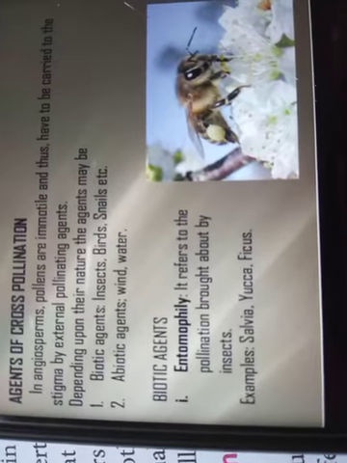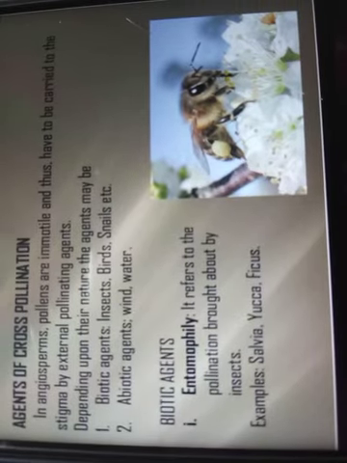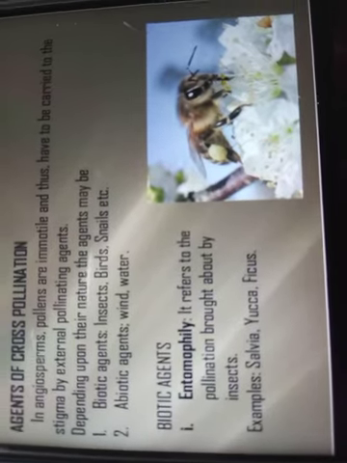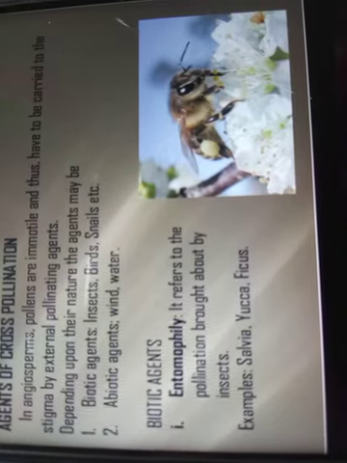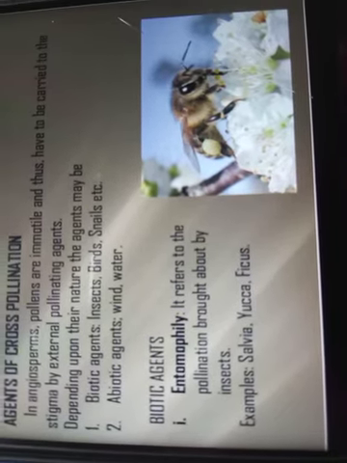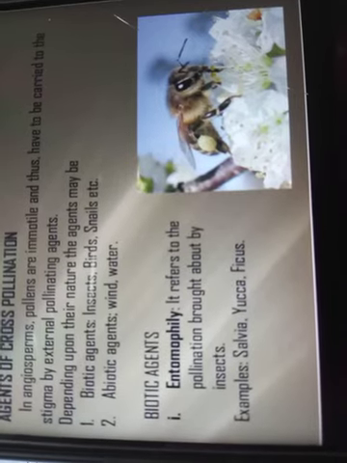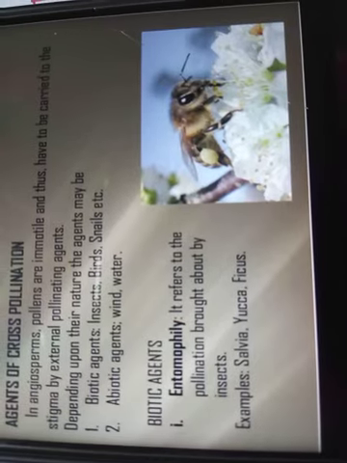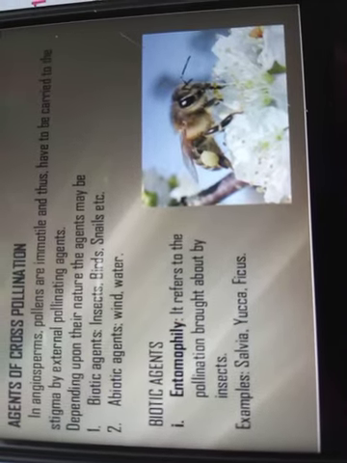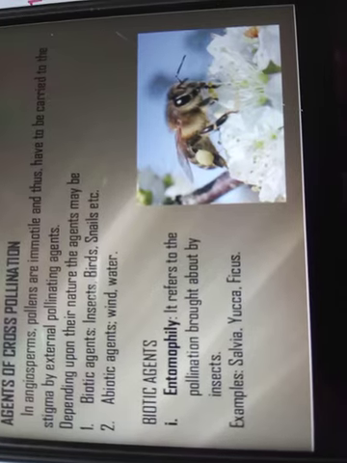Now let us see what the agents of cross-pollination are. They are of two types. These things you have learnt in the lower classes also. The agents which help in pollination are known as pollinating agents. These are of two types. One is biotic agents, another one is abiotic. Biotic involves insects, snails, birds, etc., while the abiotic involves wind, water, etc.